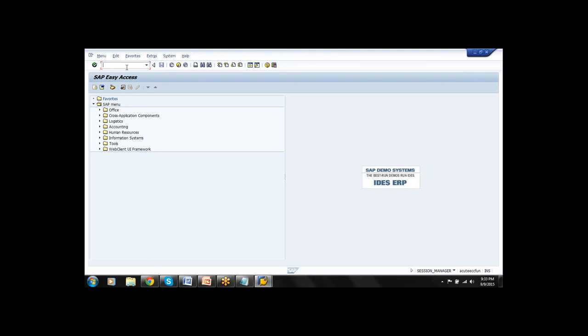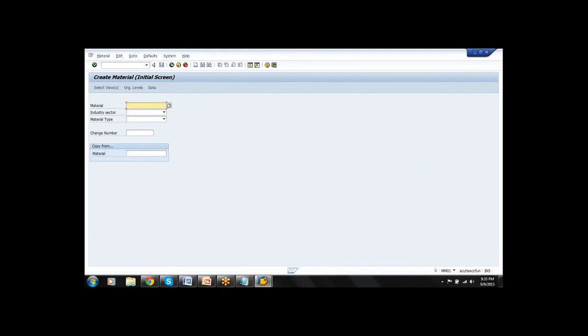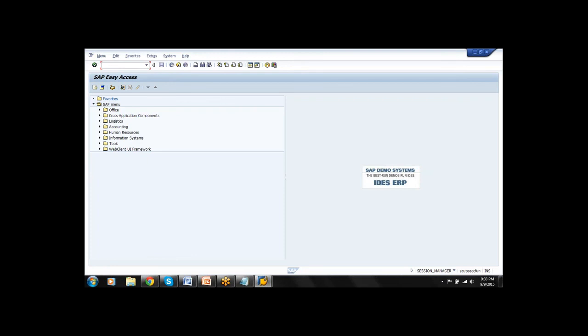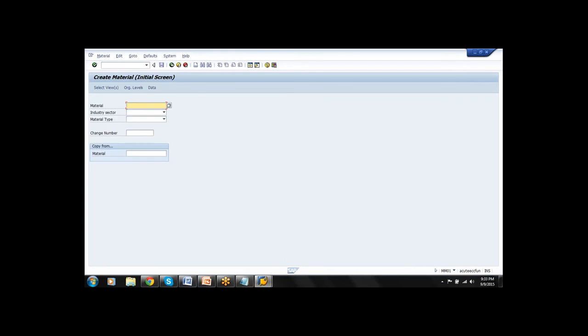I will show it. /n mm01. Press enter. The system has displayed create material. Go back. Suppose I enter only mm01, the system displays create material, which does not make any sense. Now we are in the material screen, but not in the front screen.